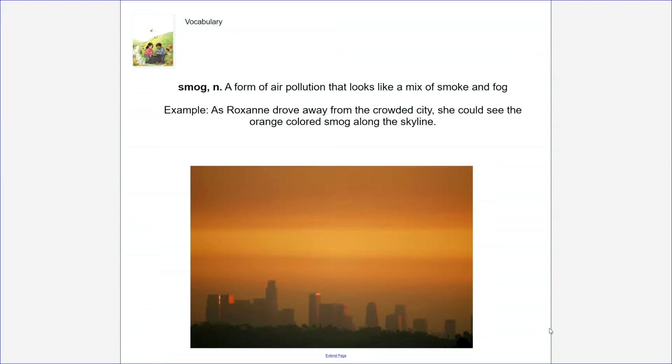Smog. Smog is a form of air pollution that looks like a mix of smoke and fog. An example would be, as Roxanne drove away from the crowded city, she could see the orange-colored smog along the skyline.